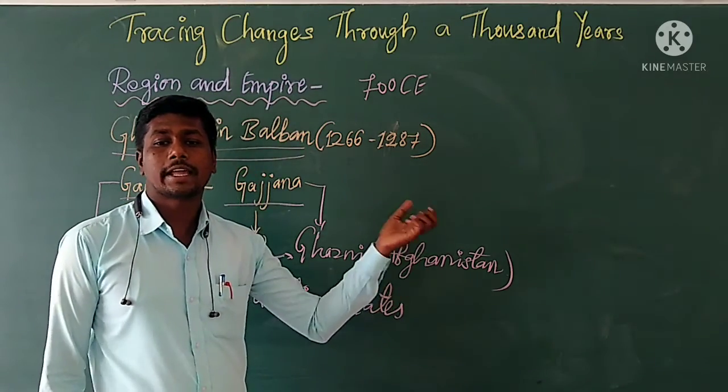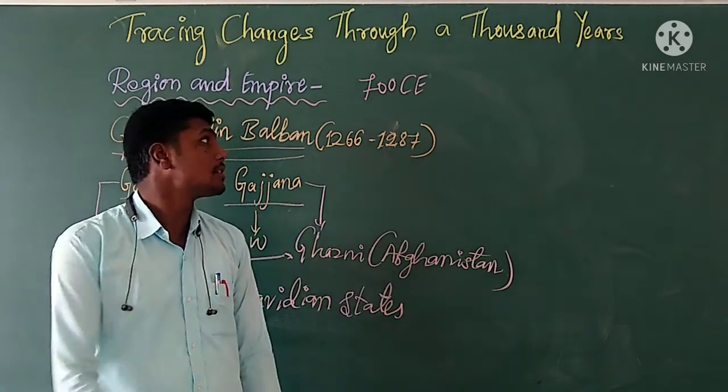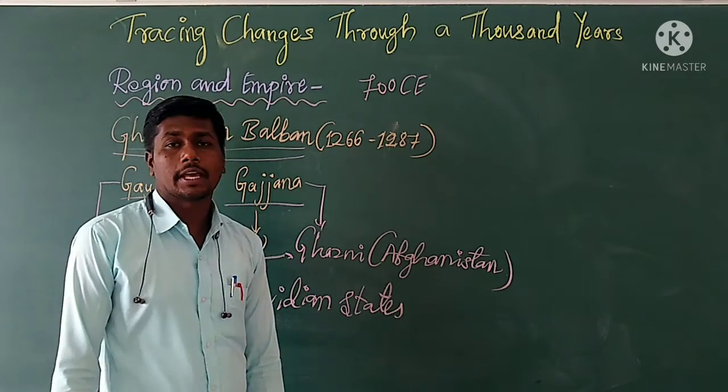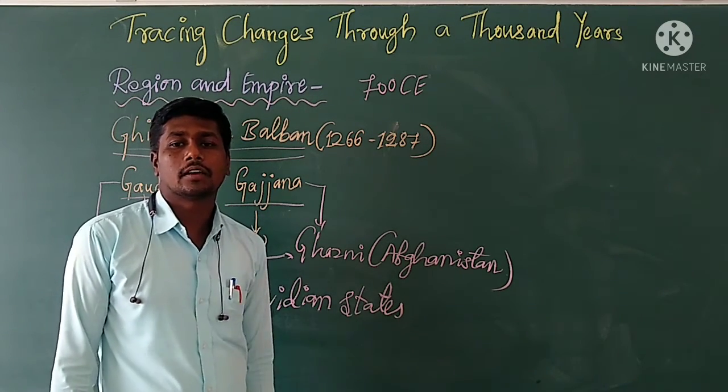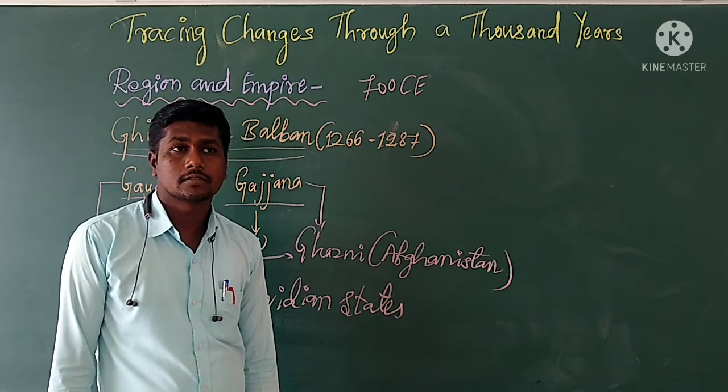I mean, various languages and cultural characteristics had emerged by 700 common era in various parts of the Indian subcontinent.